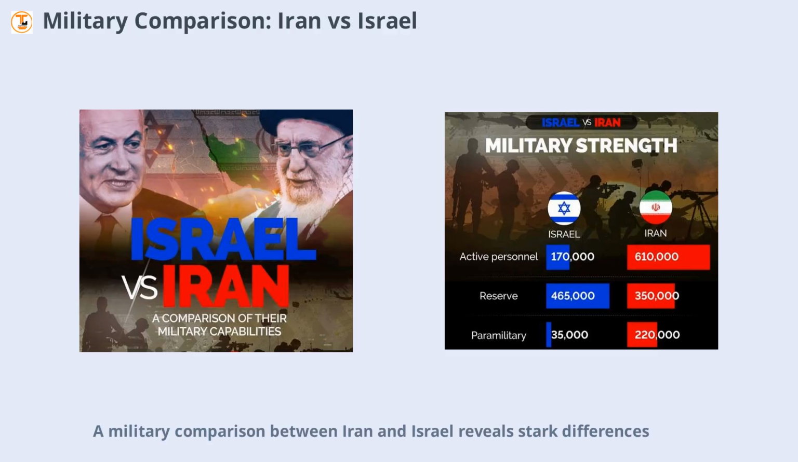Military comparison between Iran and Israel reveals stark differences. Israel boasts advanced technology, a modern air force, and is widely believed to possess nuclear weapons. Iran, on the other hand, relies on a large standing army, missile capabilities, and a network of allied militias across the region. While Israel has qualitative superiority, Iran's strength lies in its ability to wage asymmetric warfare and sustain proxy conflicts.